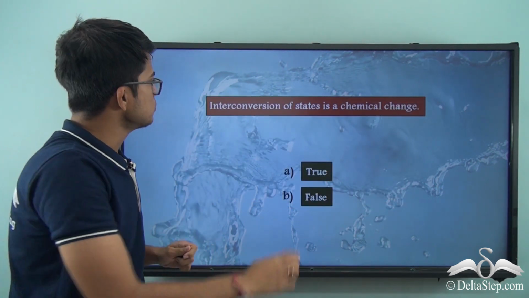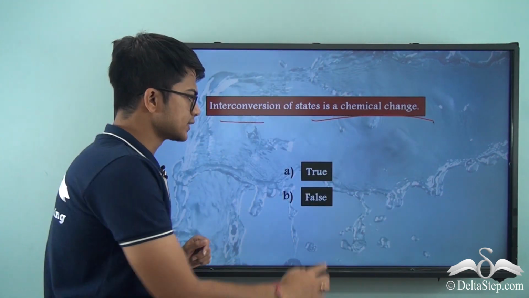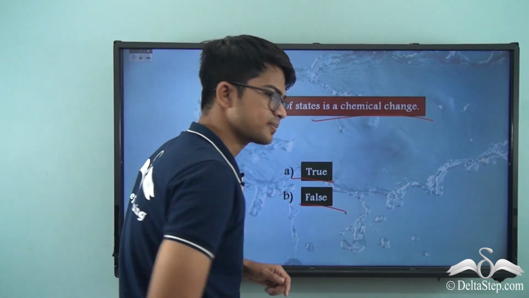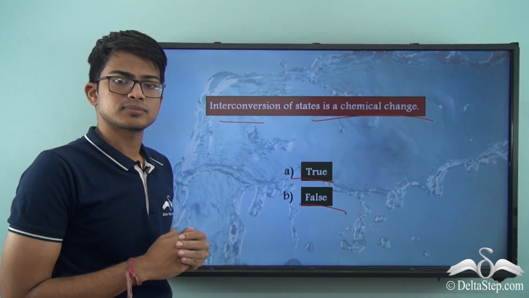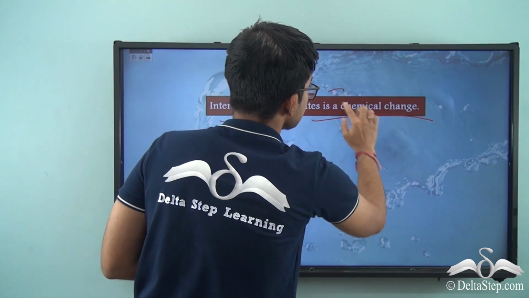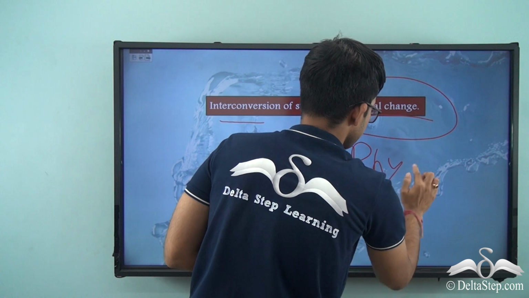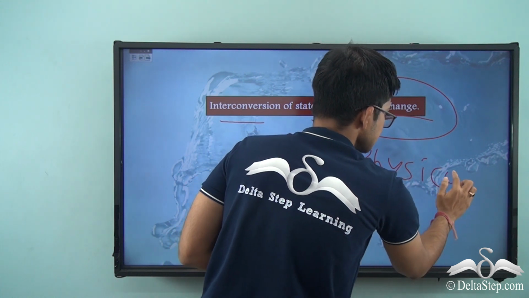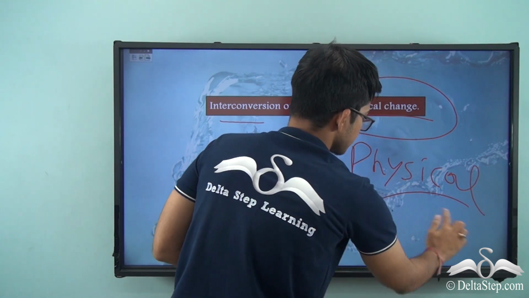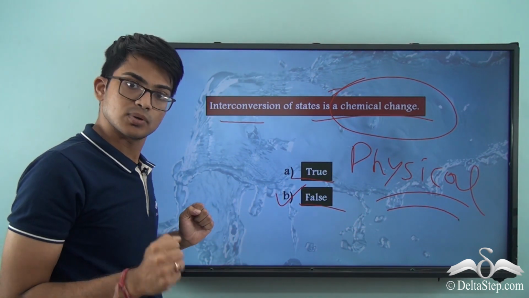So a question for you: interconversion of states is a chemical change. Is it true or is it false? The correct answer is false, because as we discussed, it's not a chemical change, it's a physical change. You need to remember this. It's essentially a physical change. In all forms of water, solid, liquid and gas, the properties will be the same.